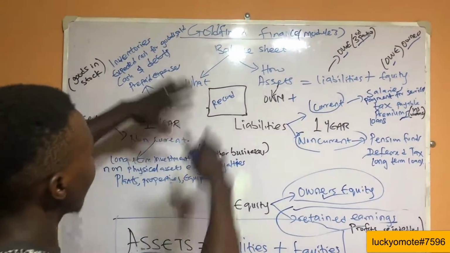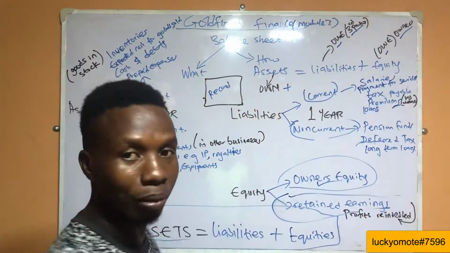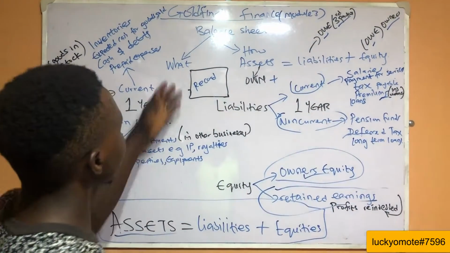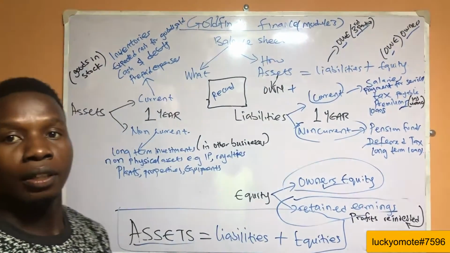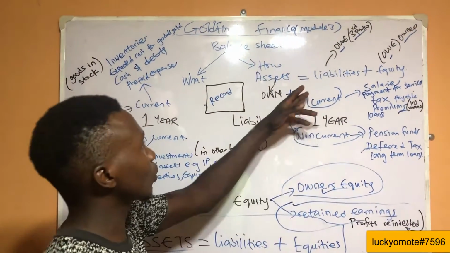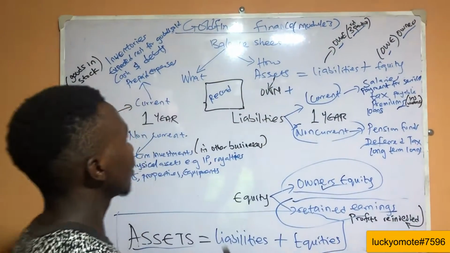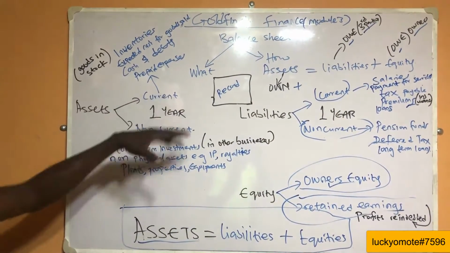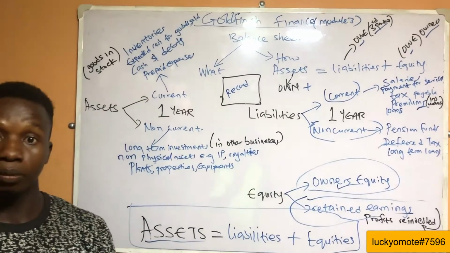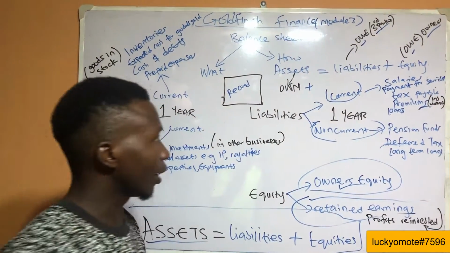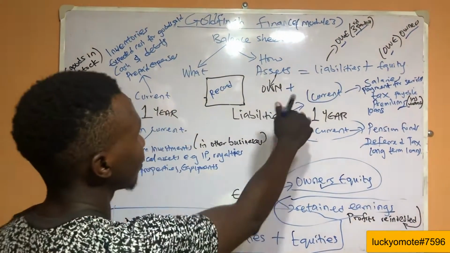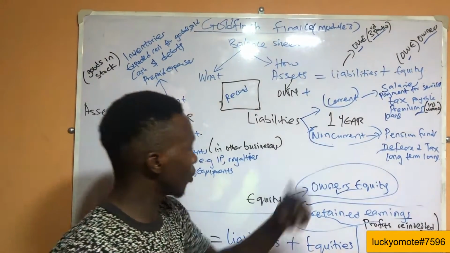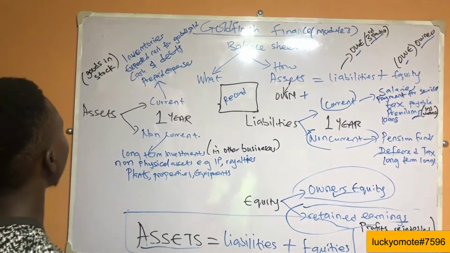So guys, in all we have talked about, we need a brief summary for people to understand what we have been talking about. The balance sheet is what a company owns: assets equal to liabilities and equity. In equity, meaning what it owns, that's the sign of this plus. In the assets we have the current and the non-current, in the space of 1 year, and in the liabilities we have non-current and the current, and we'll come back to equities. Then let's go back to the assets.